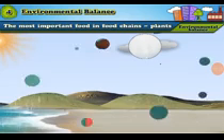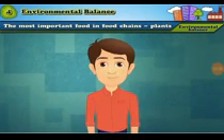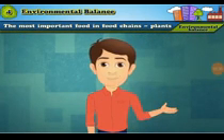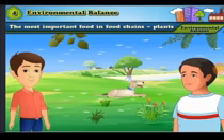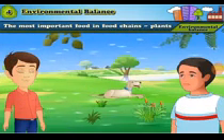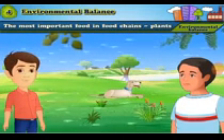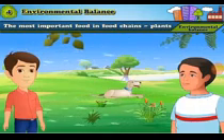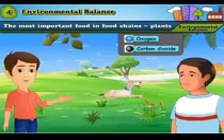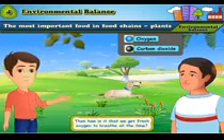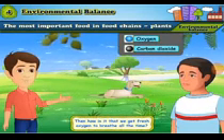There is one more important cycle without which it is impossible for us to survive. Let us learn more about it. You know that we need oxygen for breathing. We breathe in oxygen and give out carbon dioxide. Imagine if this happened continuously, all the oxygen would get exhausted. How is it that we get fresh oxygen to breathe all the time?